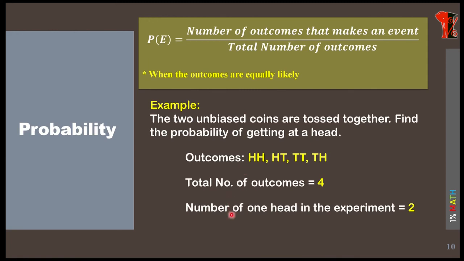So what we can say, the number of outcomes with one head in the experiment, that's what it means, right? Find the probability of getting a head means only one head we need, not 2 heads. So what is the probability? P(E) indicates here the probability of an event. What is an event here? Getting a head is an event. So that is 2 by 4, 1 by 2, which is equal to 0.5.